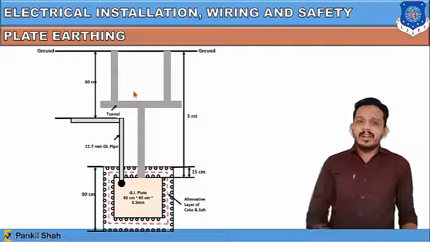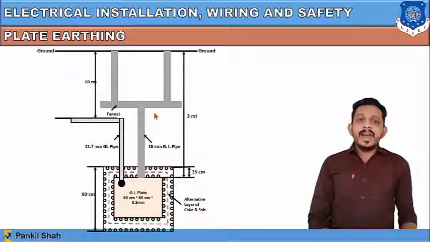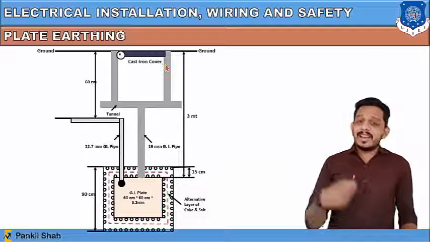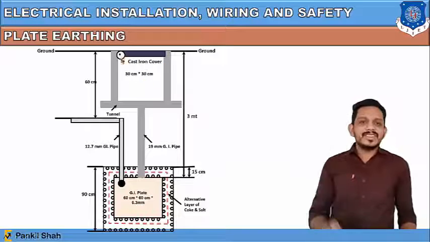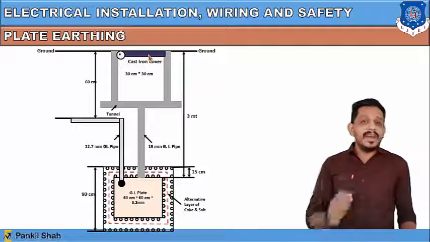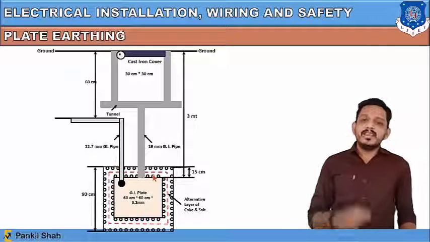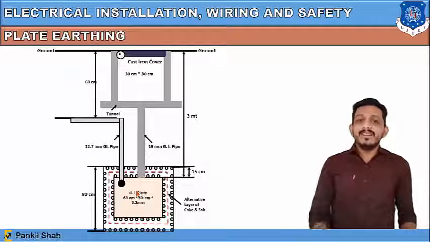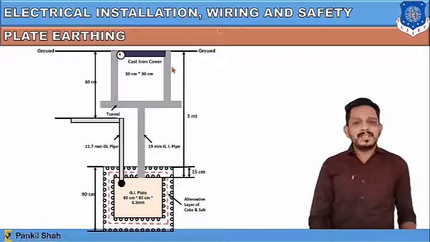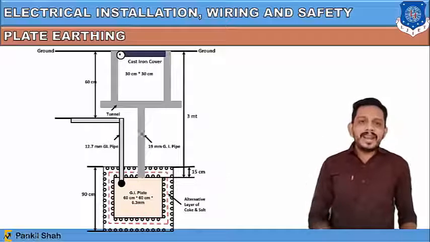There is one tunnel, and through this tunnel we have one galvanized iron pipe of 19 mm diameter, and this pipe is connected with the cast iron cover. So this is the tunnel, and here is the cast iron cover, and from this cast iron cover you can put in water to maintain the moisture content of the coal and salt surrounding the plate. So this was all about the plate earthing.